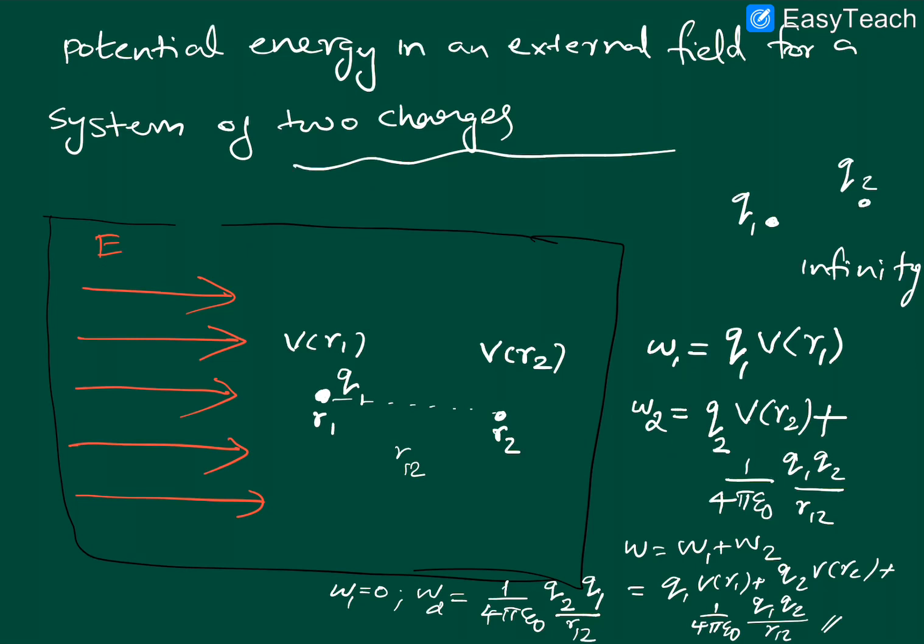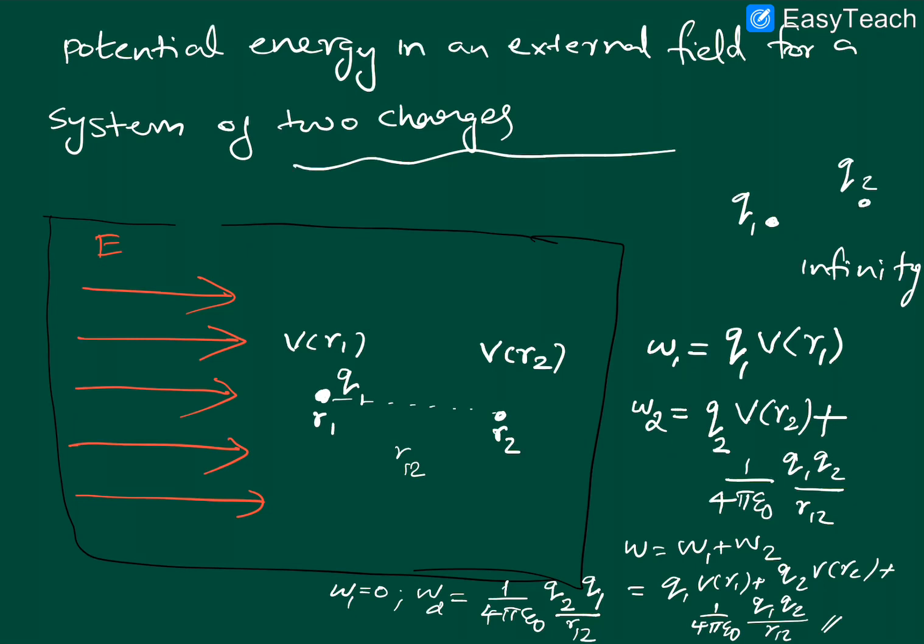And now this is the case for potential energy. This work done will be stored as the potential energy, and hence the potential energy expression will be the same. So this is the case for potential energy of a system of two charges. Now you can do it yourself for a system of three charges. So take three charges and do the same procedure. Bring charges one by one.